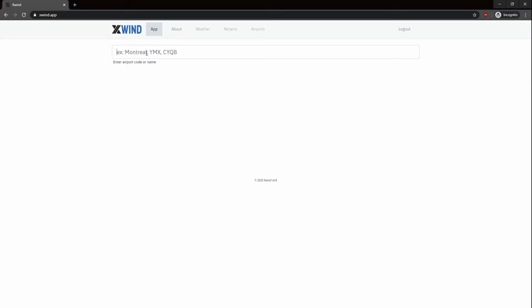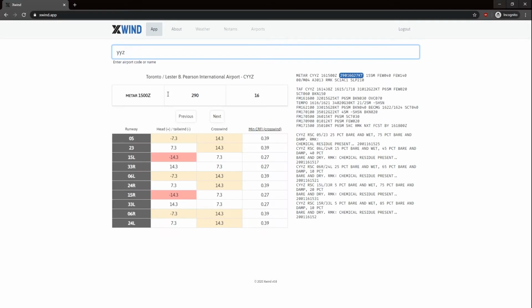Okay, now to the core of the website. You see there's a big input box here in the middle. You can enter either the ICAO or the IATA code, which is either the 4-letter or the 3-letter code. So for Toronto, that would be either CYYZ or simply YYZ. It seems very similar in the United States. So let's say Boston, there's KBOS or BOS only if you want. So let's go to Toronto right now, YYZ.